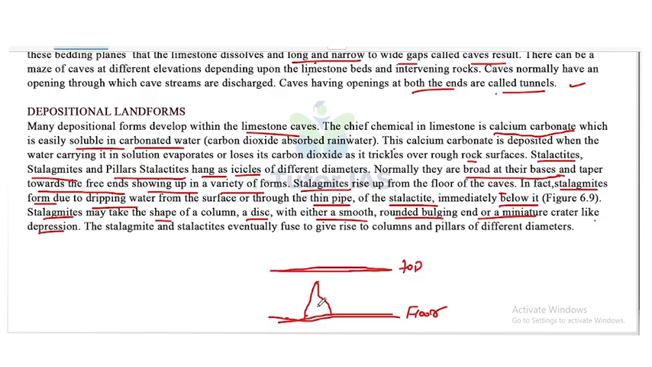So the stalagmite rises up from the floor, and the stalactite may be like this, and eventually both of these form a pillar-like structure. Now, the stalagmite and stalactites eventually fuse to give rise to columns and pillars of different diameters.